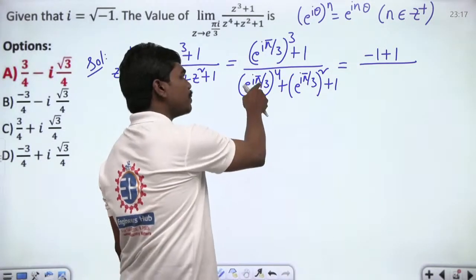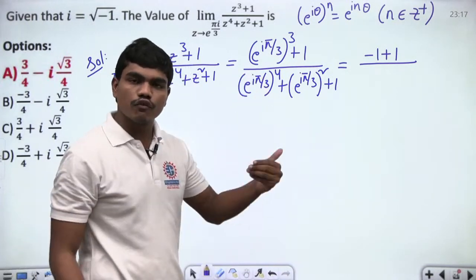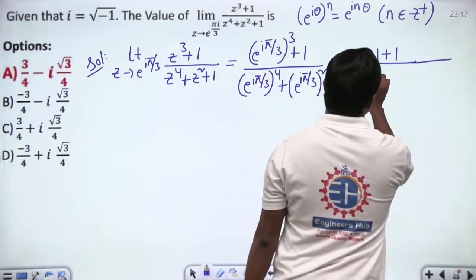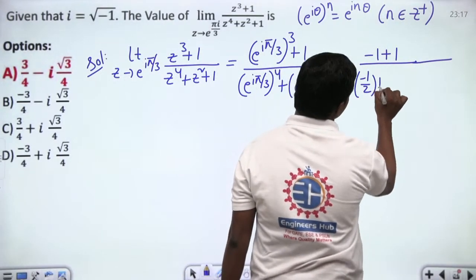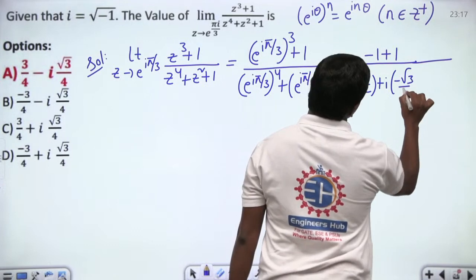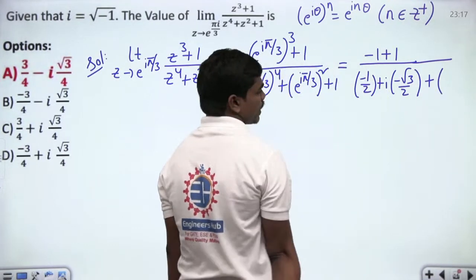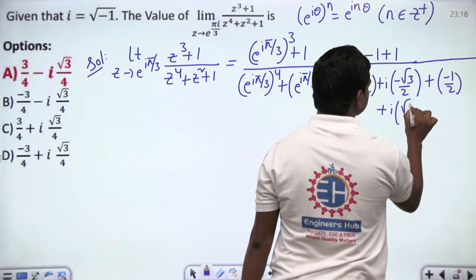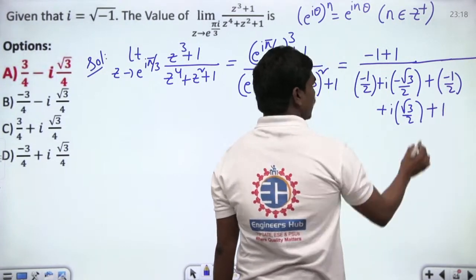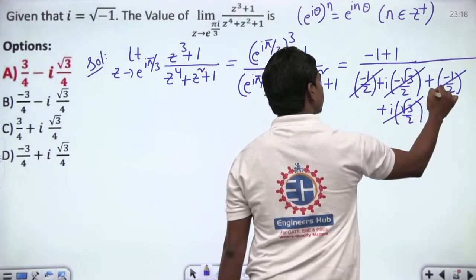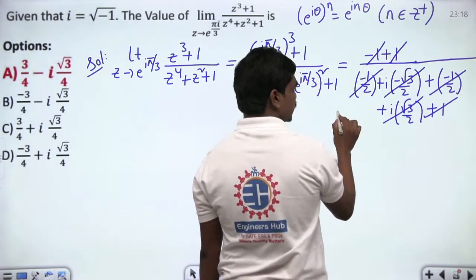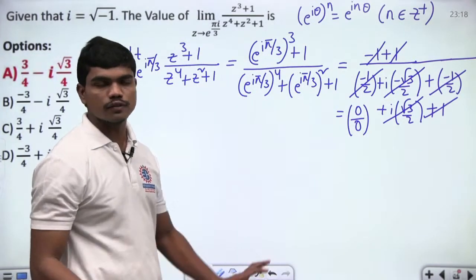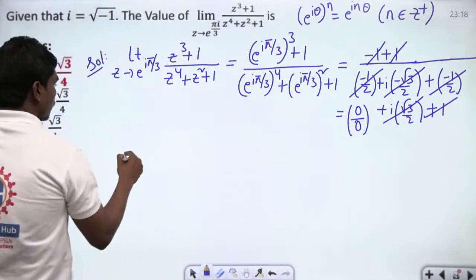Next, if you come here, e power i times 4 pi by 3. So 4 pi by 3 is nothing but pi plus pi by 3. So cos of pi plus pi by 3 is minus cos pi by 3, which is minus 1 by 2, plus i into minus root 3 by 2. And again, plus this is cos 2 pi by 3, which is minus 1 by 2 plus i into root 3 by 2, plus 1. You can see minus 1 by 2 and plus 1 get cancelled, minus 1 plus 1 gets cancelled. So this is of 0 by 0 form, which means you can directly apply L'Hospital rule for the evaluation of this limit.